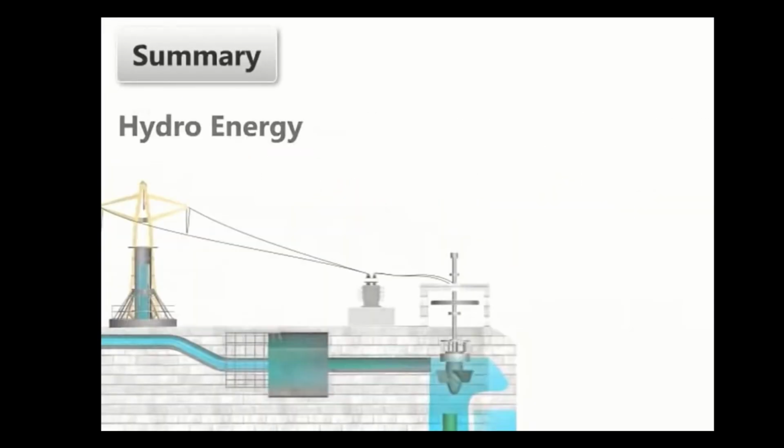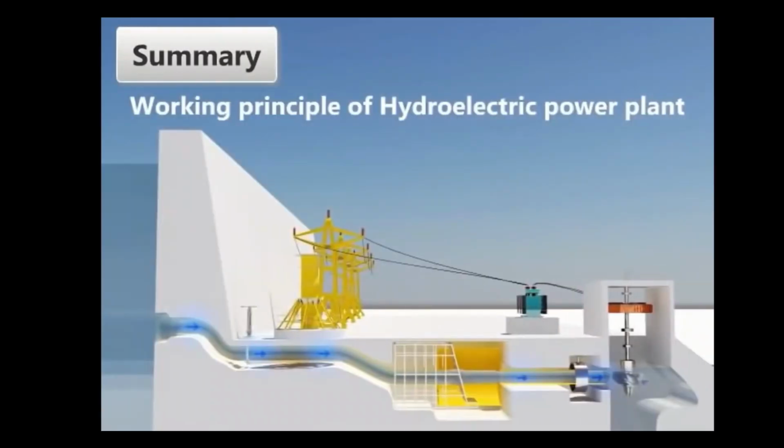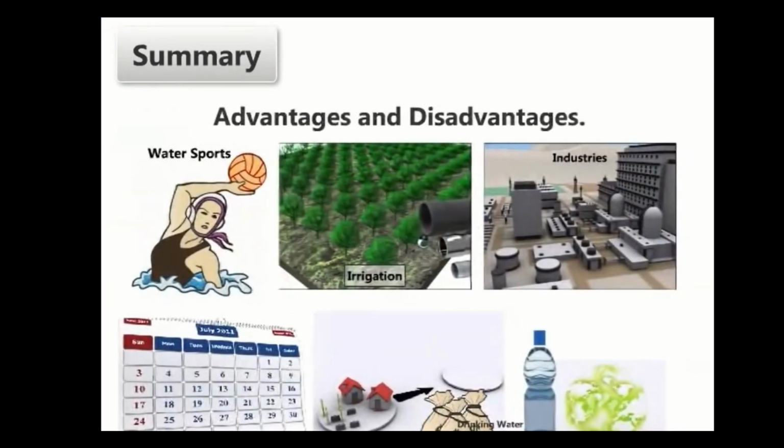Let us go to the summary section. In this session, we learnt about hydro energy, history of hydroelectric power plant, working principle of hydroelectric power plant, and finally, advantages and disadvantages of hydroelectric power plant.